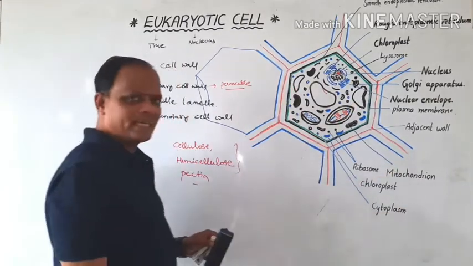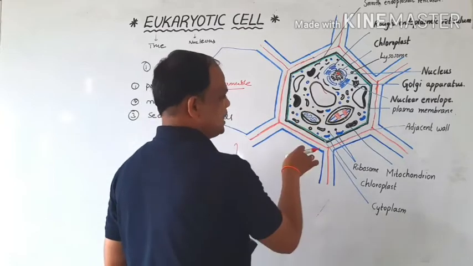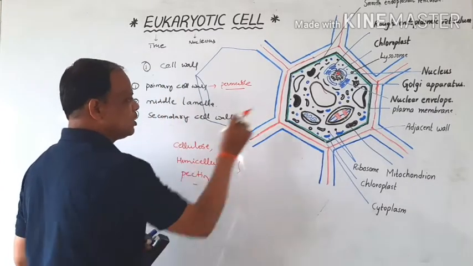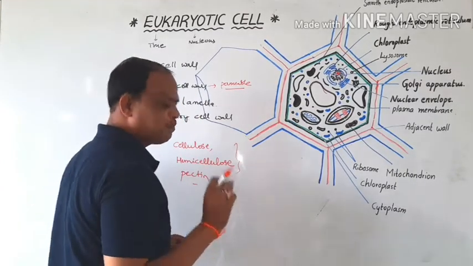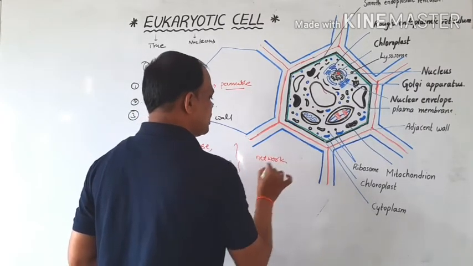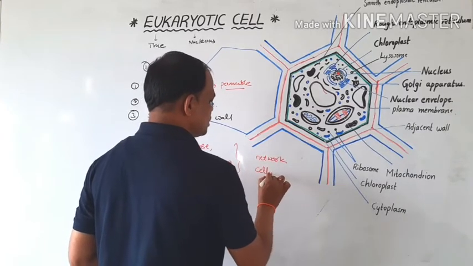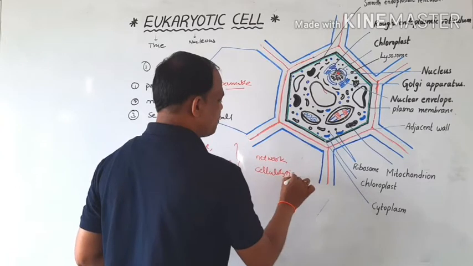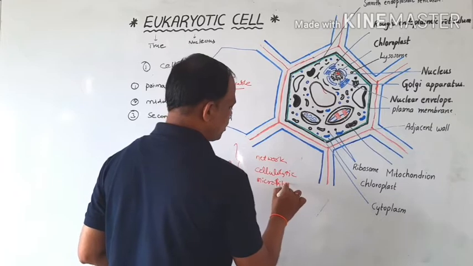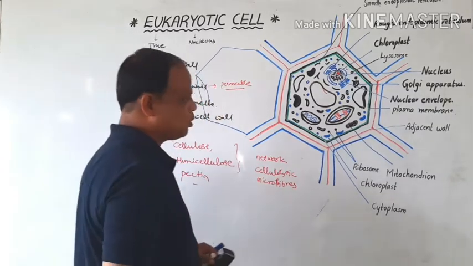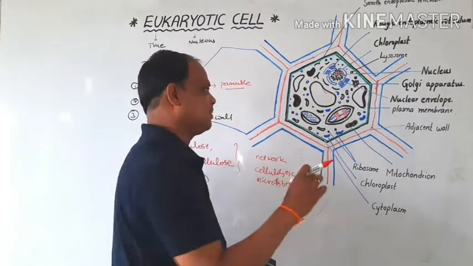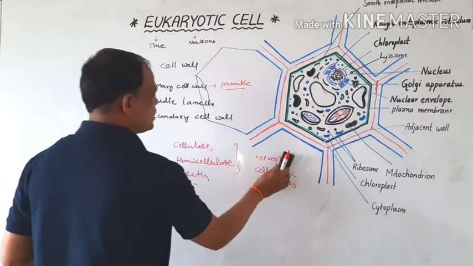This primary cell wall gives protection to the organelles inside. Right. So this is also called the primary cell wall. The primary cell wall also contains a network of cellulosic microfibrils. Microfibrils are present in the primary cell wall, arranged in a zigzag network manner, right? So this is also called the primary cell wall.